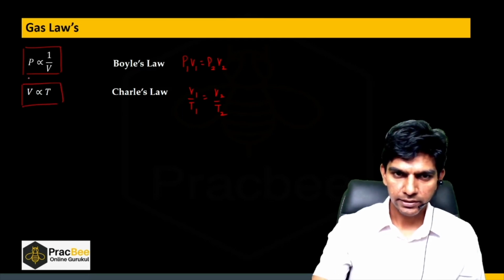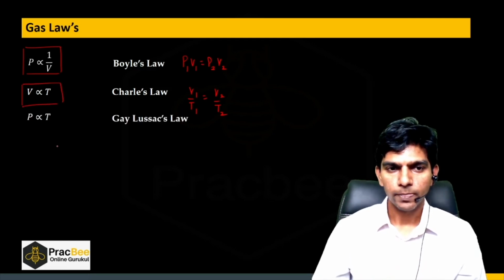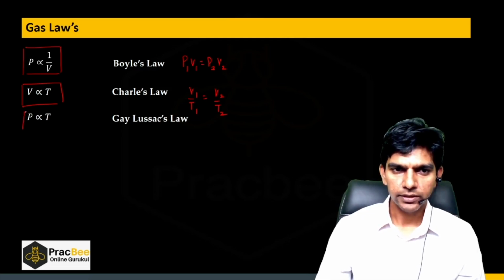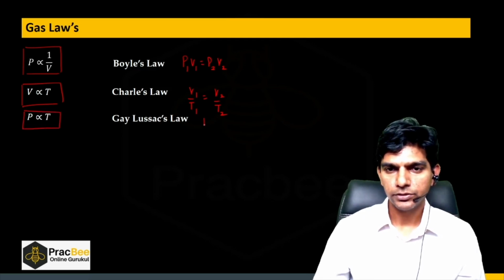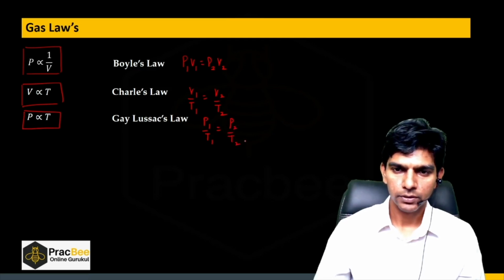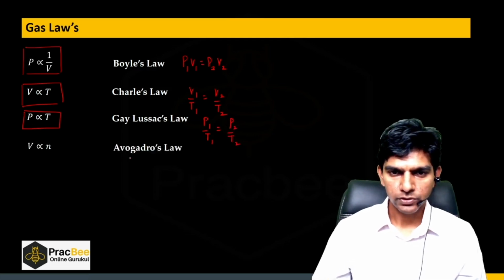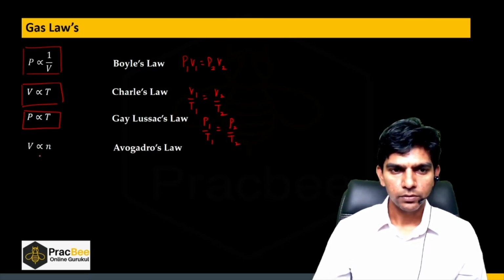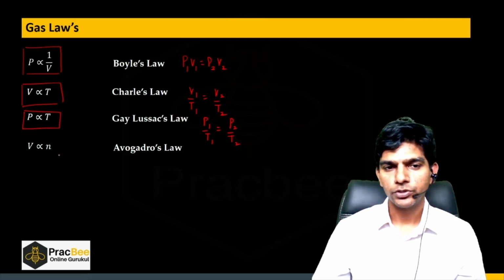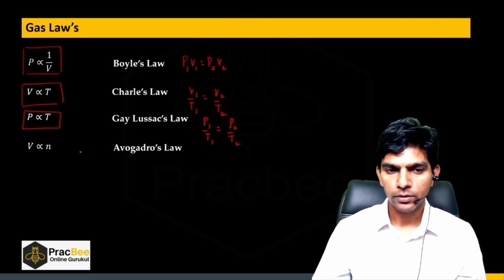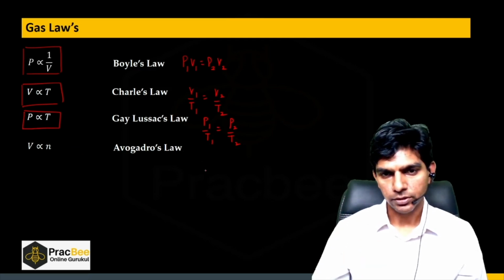Right. So let us see the next law, that is Gay-Lussac's law. For a constant volume, pressure is directly proportional to the temperature. So P1 by T1 equals P2 by T2. Next is Avogadro's law. According to this law, the volume is directly proportional to the number of moles for a given pressure and temperature.